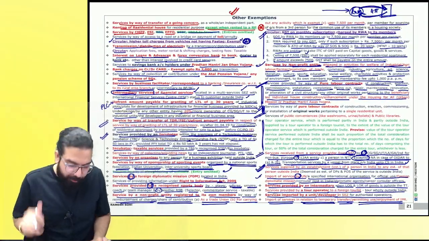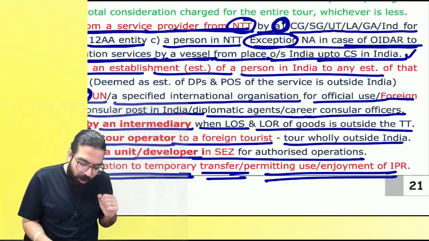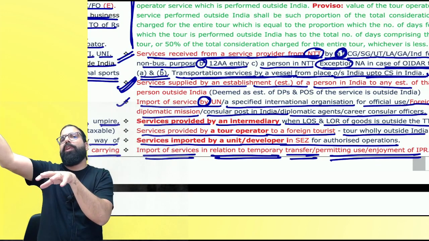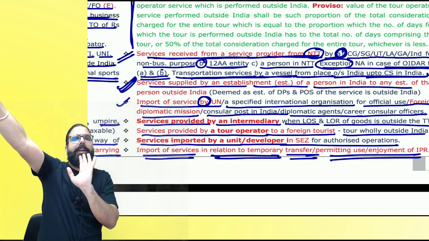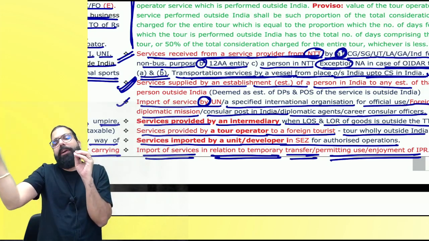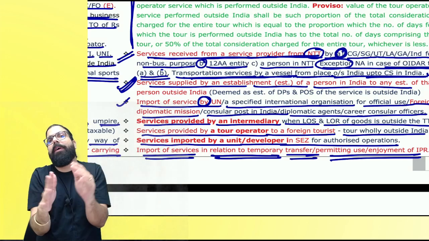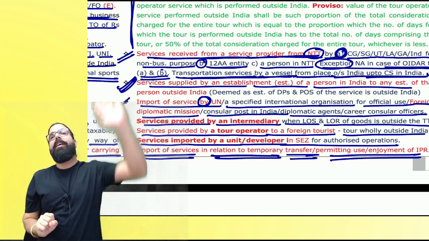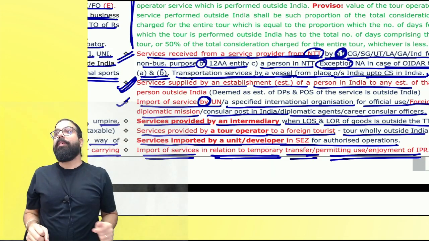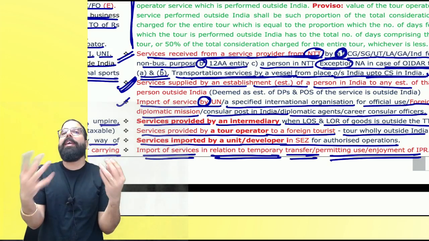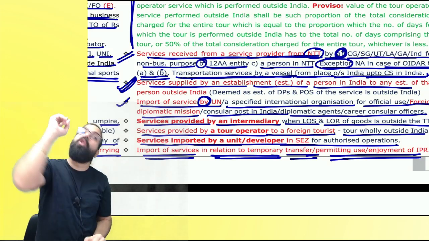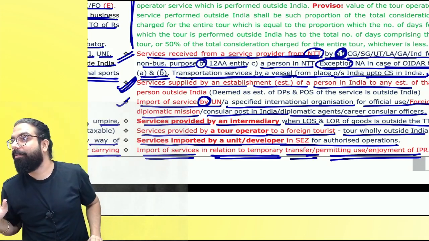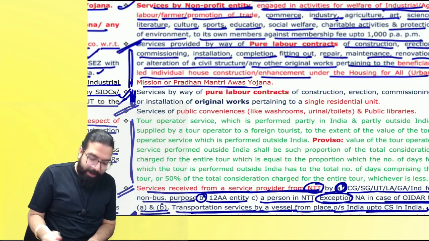Now everyone listen to me very carefully. Here, they are going ahead and talking about tour operator ka services. People tell me one thing, tour operator ka services given to a tourist and the tour is happening outside India, exempted. Tour operator ka service given to a foreign tourist, tour is happening in India, taxable. Now, tour operator ka service, tour is happening in India also and outside India also. 3 days in India, 2 days in Nepal. Apportion? Yes or no? Earlier, this apportionment was not there. If tour was wholly outside India, exempted. Any part is in India, complete amount taxable in India. Are we clear? Now the amendment has come over here.